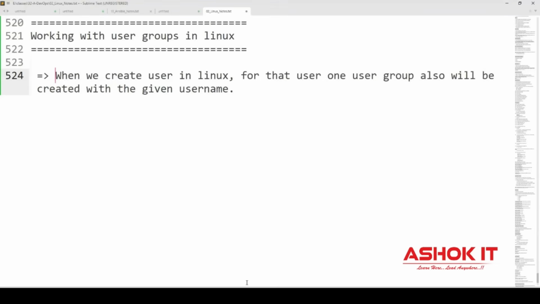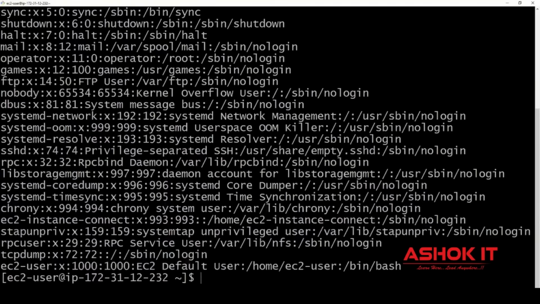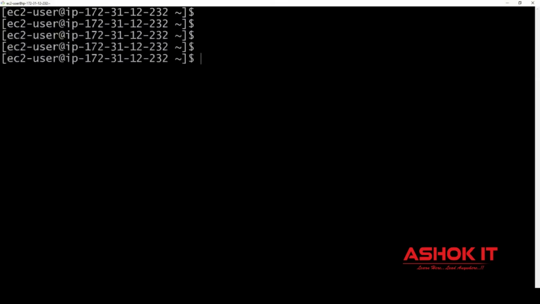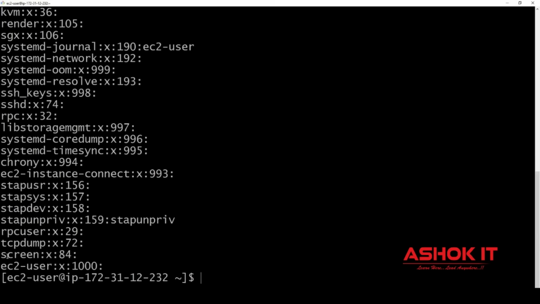How to display the user groups available in the Linux machine? To display the user groups, cat /etc/group. Inside the etc directory, there is a group file available. It will give you all the groups available in this machine. So currently for EC2 user, there is one group. This is the EC2 user group name and this is the group ID.